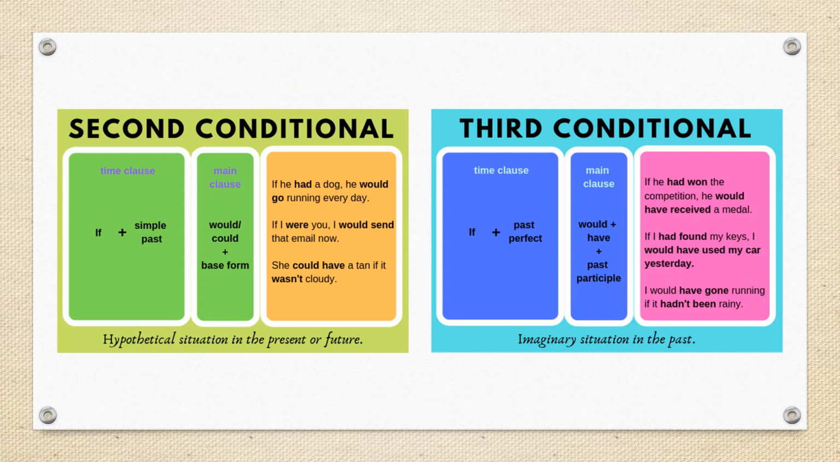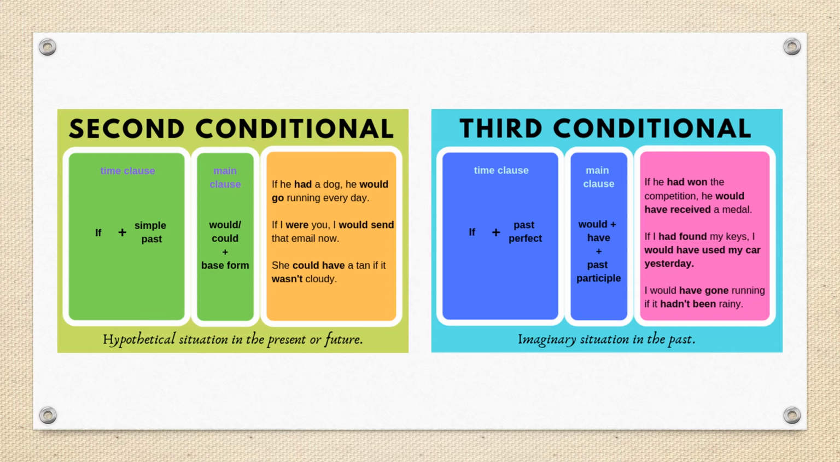So in the if clause, we are going to use past perfect, right? And in the main clause, we are going to have the past modal auxiliary, that in this case is would plus have plus past participle. So if he had won the competition, he would have received a medal. But the reality is that he didn't do it. I mean, he hadn't won the competition, and at this moment the medal is just a dream.